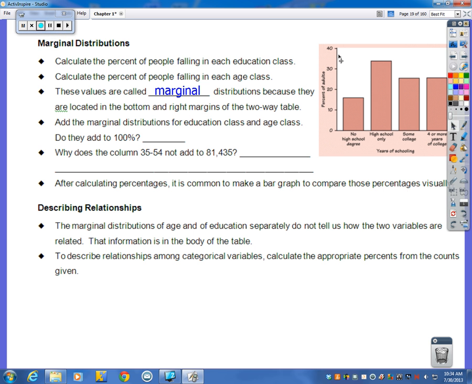Those percentages were called marginal values or marginal distributions. If we add up all those percentages, did we always get 100%? No, we didn't. Now here's one thing I want to show you. Why does the column 35 to 54 not add to 81,435? Let me jump back here.